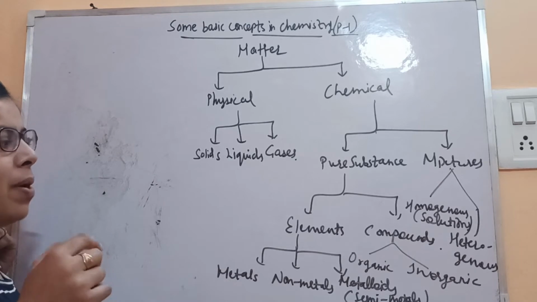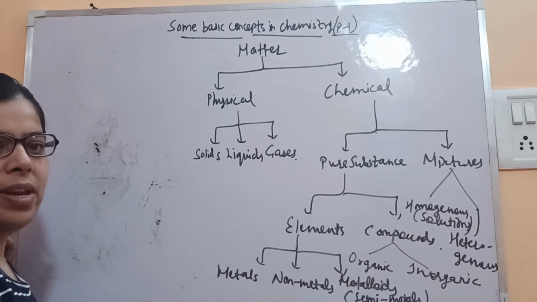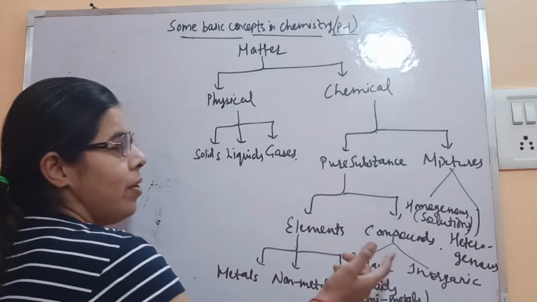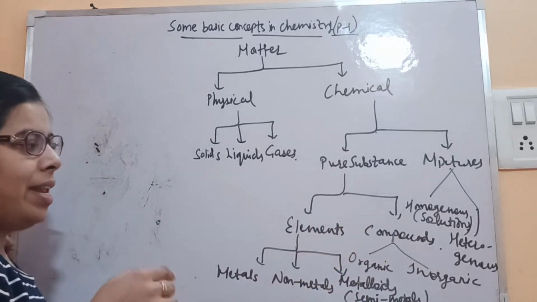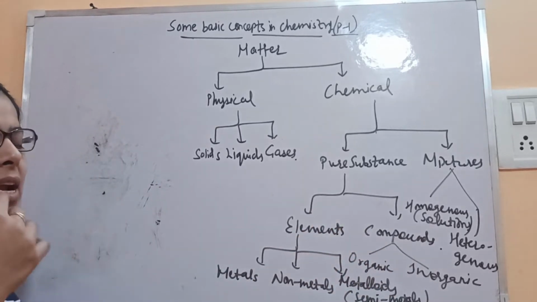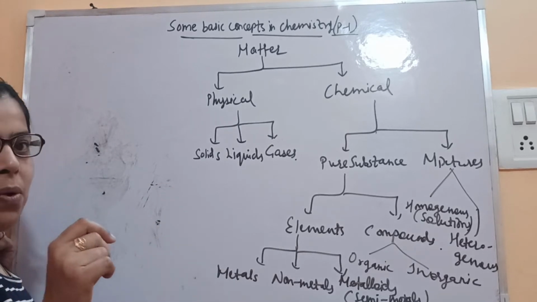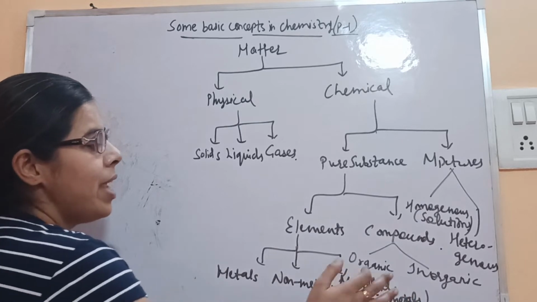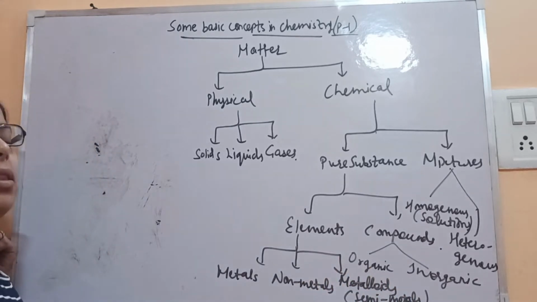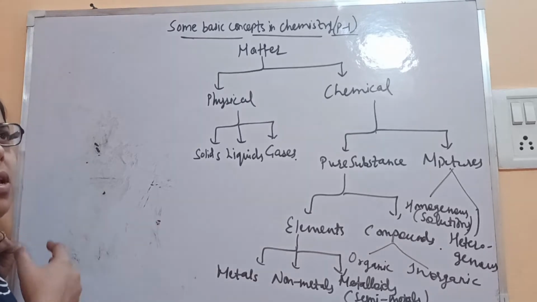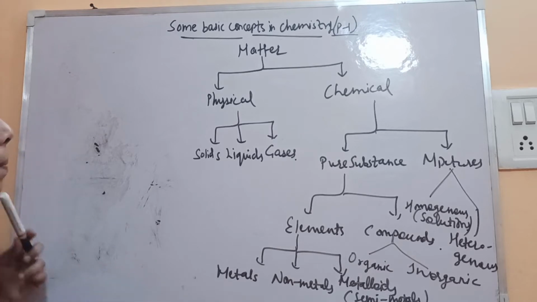Organic compounds are those which derive from plants or animals, or you can say which are of animal or plant origin. Like naphthalene, benzene, all these are organic compounds. All hydrocarbons, methane and all, which we studied in 10th standard. Carbon and its compounds are all organic. Inorganic compounds are of mineral origin, obtained from the earth's crust. All the salts, sodium chloride, magnesium carbonate, aluminium chloride, all these are inorganic compounds.